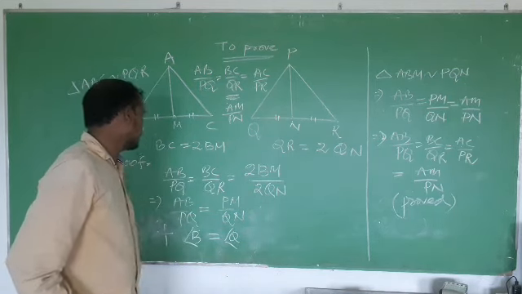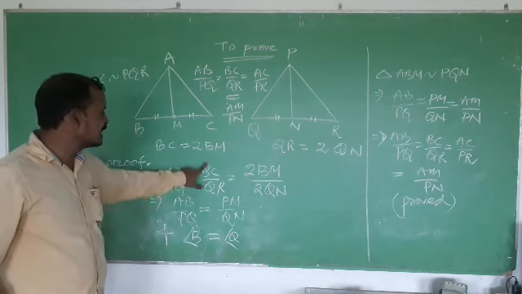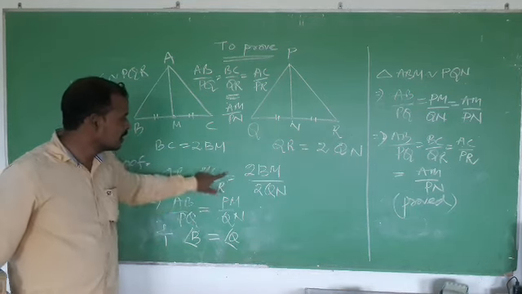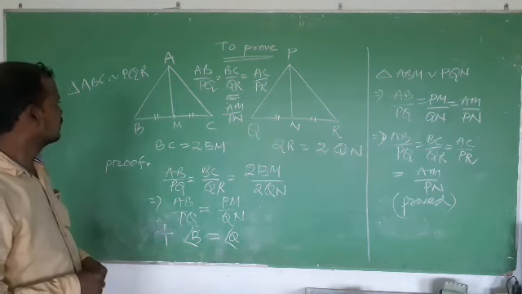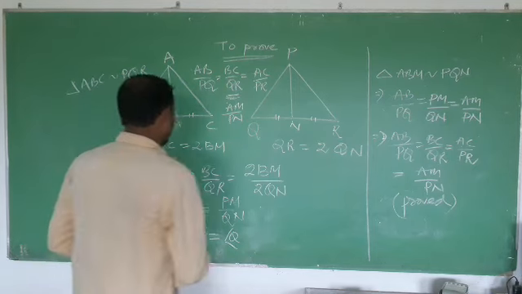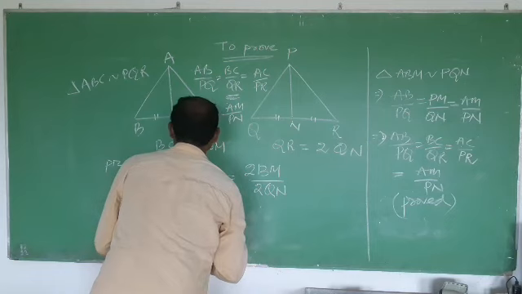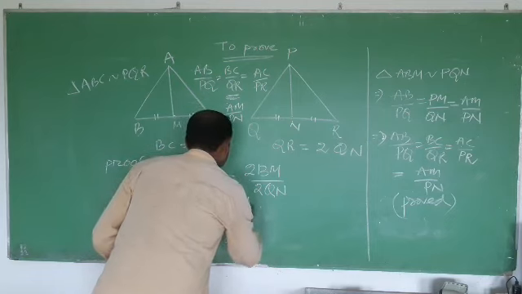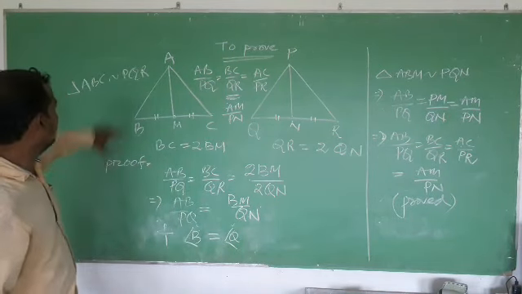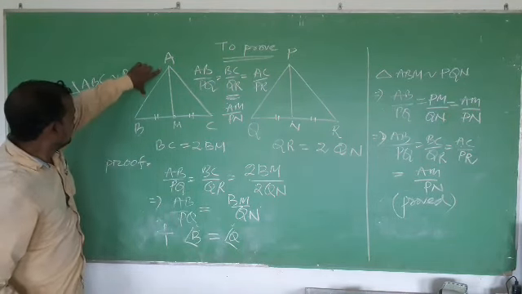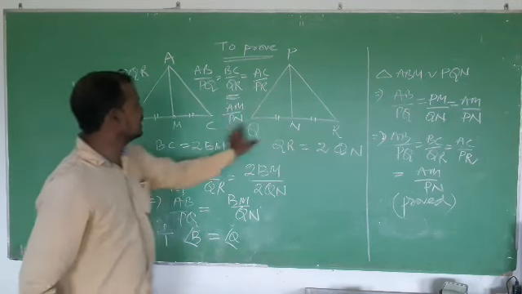So we can write AB by PQ equals BC by QR equals BM by QN. So AB by PQ is proportional to BM by QN.